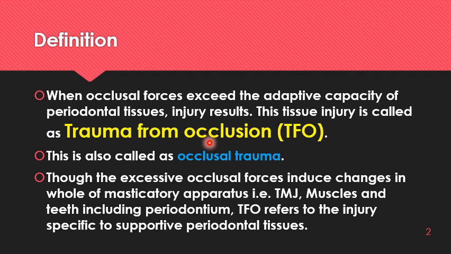But when the adaptive capacity is exceeded by the occlusal forces, the injury results, and this injury is known as trauma from occlusion. This is also known as occlusal trauma. We all know that these excessive occlusal forces can affect the whole masticatory apparatus. These can affect teeth, temporomandibular joints, muscles of mastication, and periodontium. But when we talk about TFO, it refers to the injury specific to supportive periodontal tissues. See, we are talking about periodontal tissues.